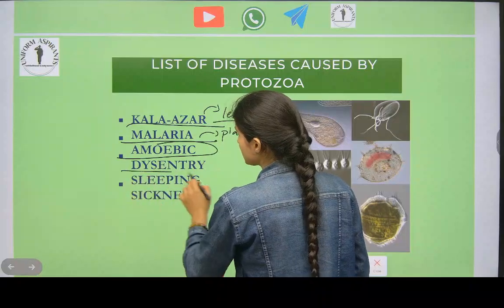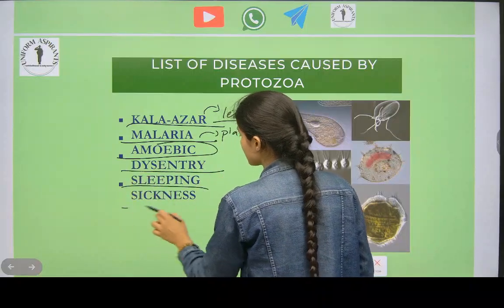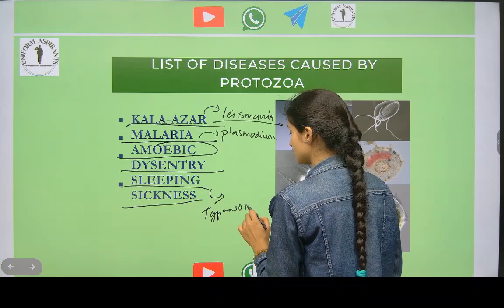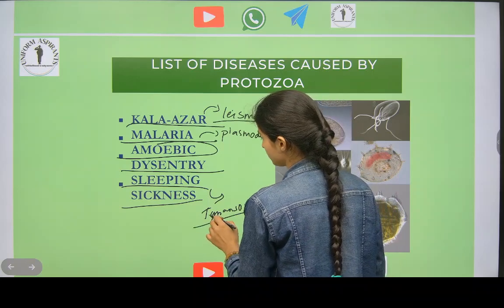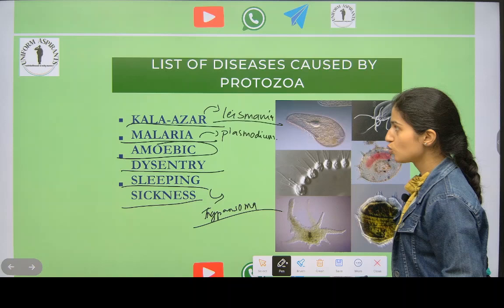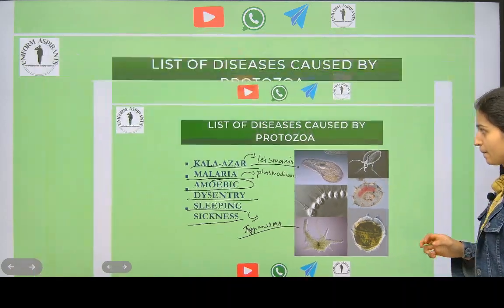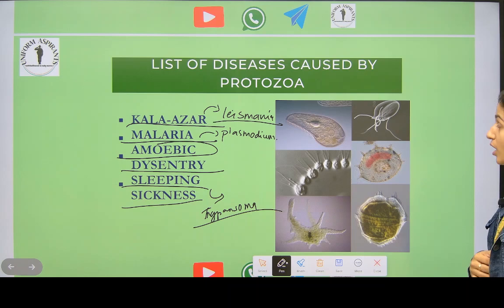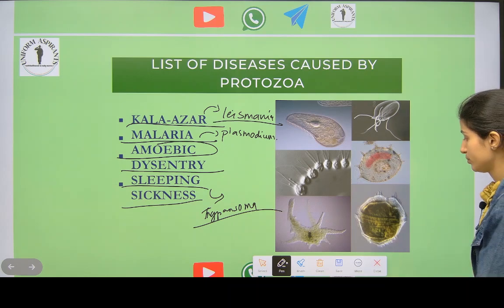Amoebic dysentery. Sleeping sickness by trypanosoma. See here they have given the different protozoa. Okay.